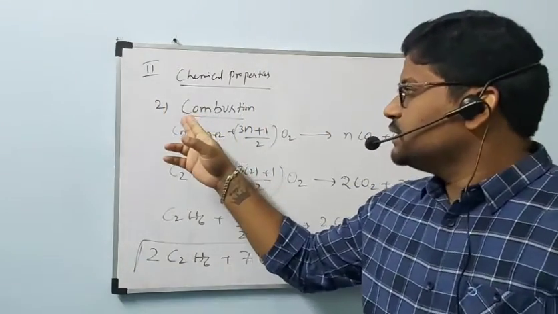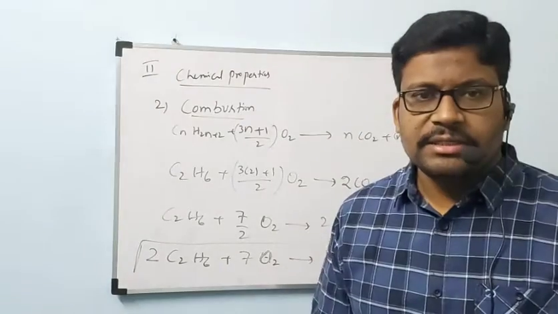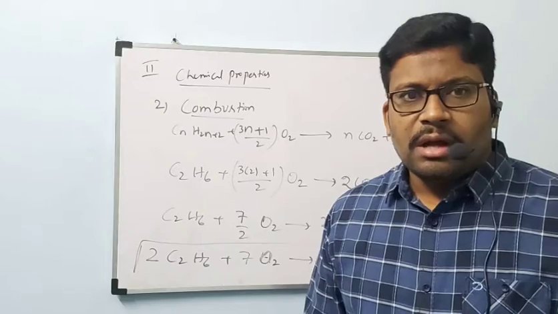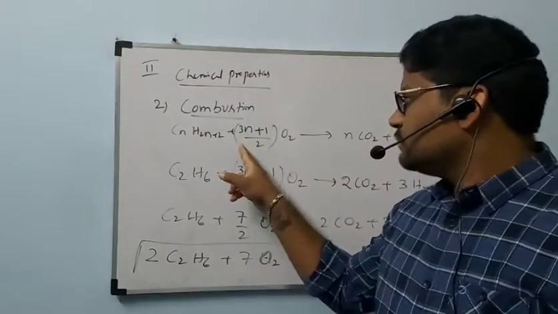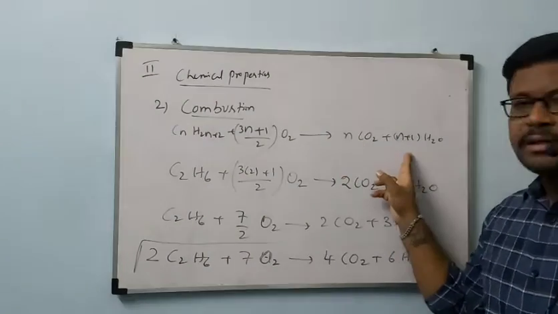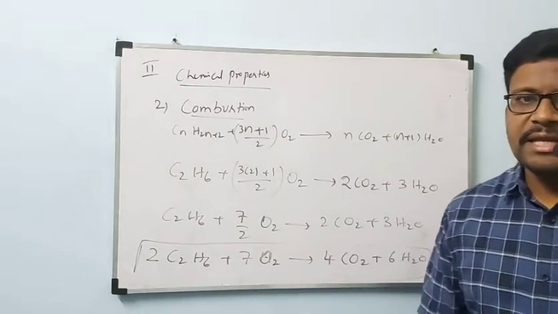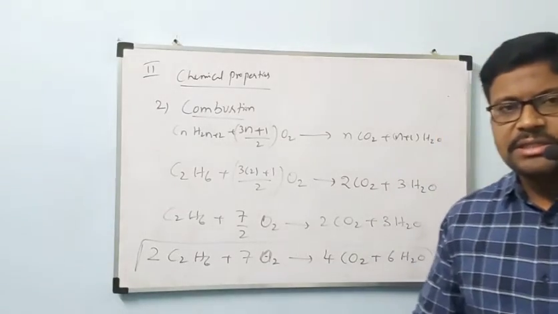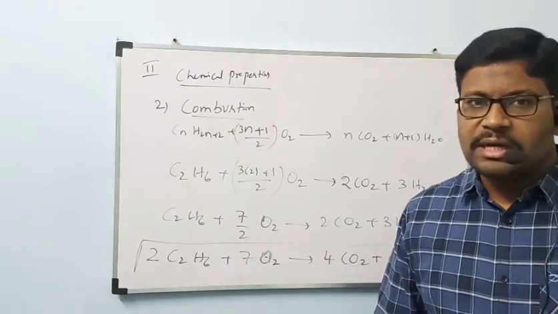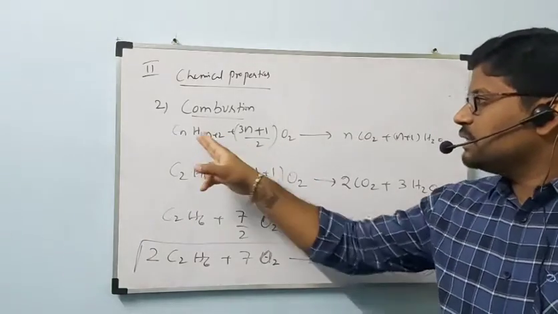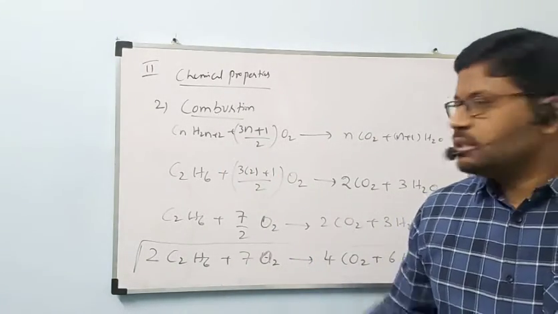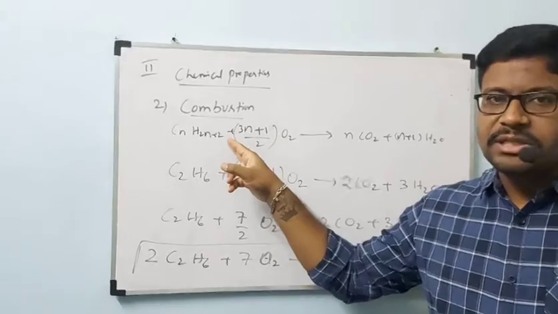Here it is. This is the second chemical property of alkanes. What is meant by combustion reaction? Alkanes will undergo reaction with oxygen to form carbon dioxide and water vapor, along with an enormous amount of heat energy, meaning energy in the form of light or heat. That process is called combustion. This is the general representation of combustion reaction of alkanes.